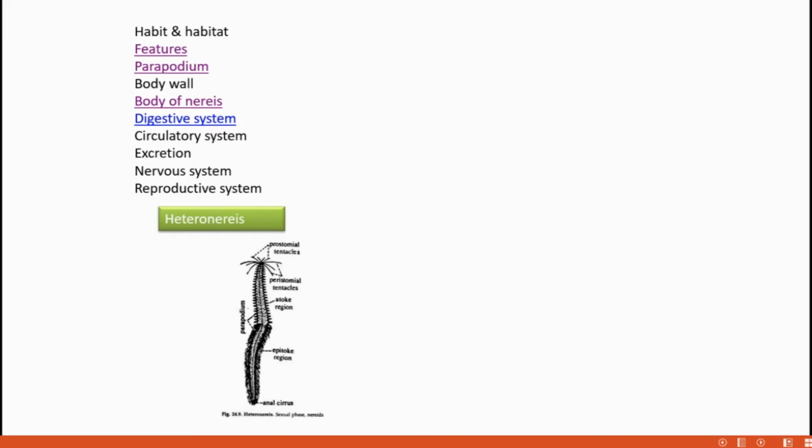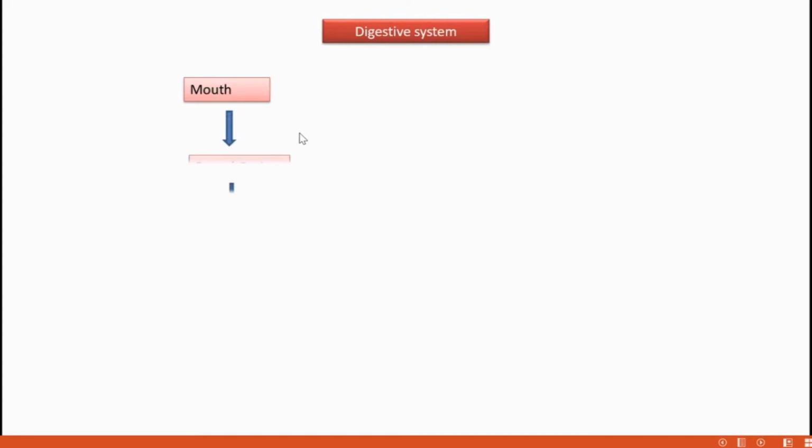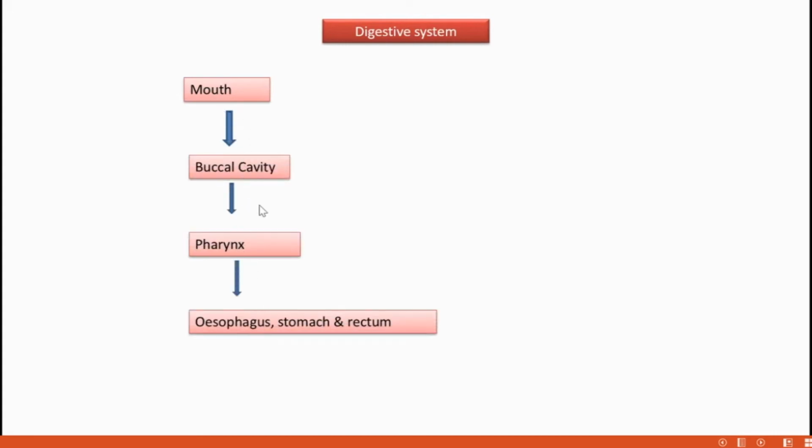Next, circulatory system. It's a closed type of circulatory system. Before coming to that, we need to go through the digestive system. It starts from mouth, buccal cavity, pharynx, esophagus, stomach, and rectum. There's a specialty regarding the buccal cavity and pharynx.